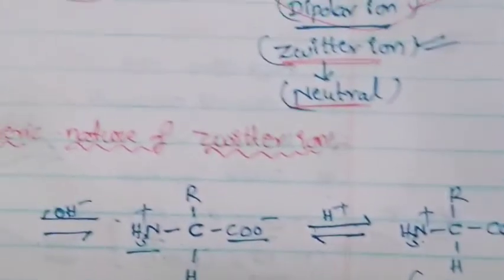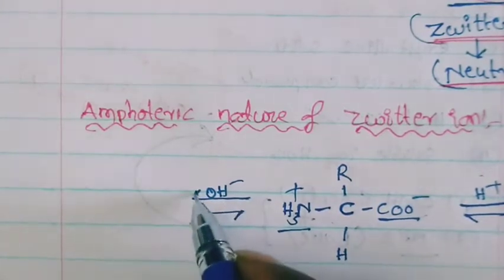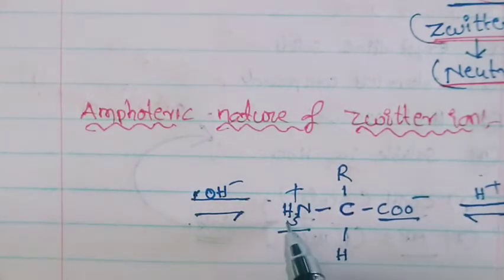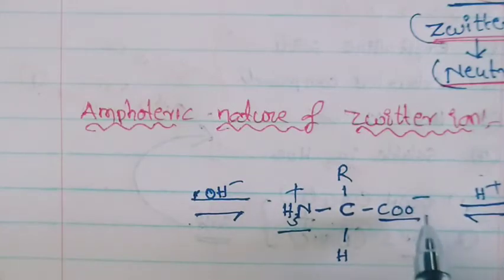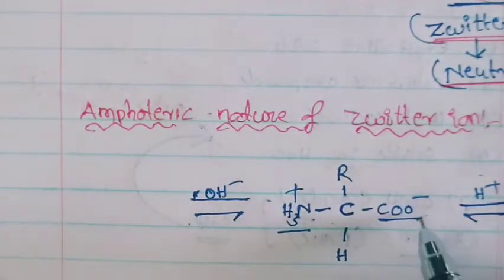In basic medium, that means you should add OH minus ions. Adding OH minus ions means basic medium, so the NH2 group does not change. Which one will change? The COOH group. Before the Zwitter ionic form, you have to take the NH2 group and the COOH group.